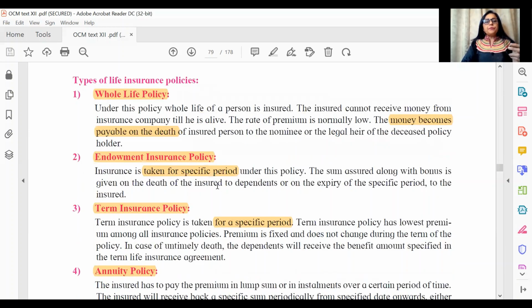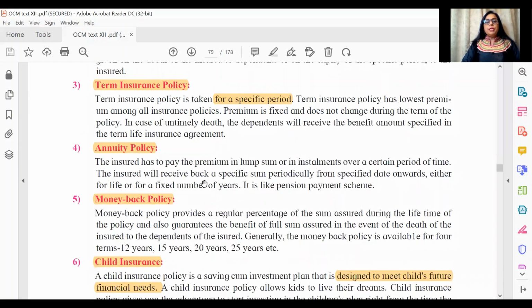Now, if you will see in this answer on types of life insurance policies, I wouldn't want to go too much into the detail. We are unnecessarily making the video too long. If you see whole life policy, money is payable only on death of the insured. Endowment means it is taken for a specific period. So while the insured is alive, he may get the amount on maturity. Term insurance, again, for a specific period. Annuity is where after maturity, you get a huge lump sum together, and maybe at regular intervals, every year you will get something. Again, money back is another type.